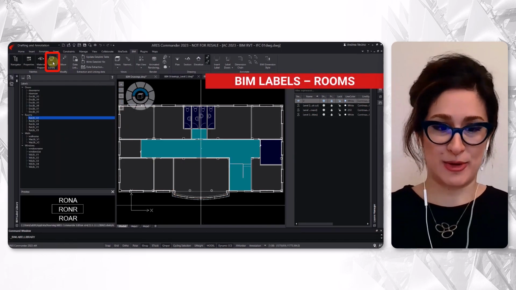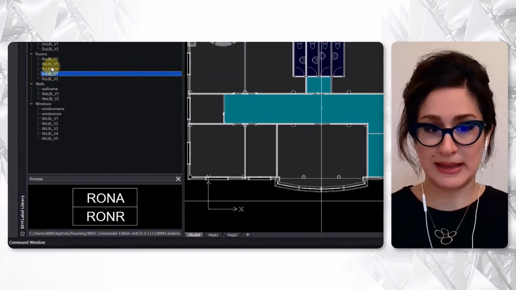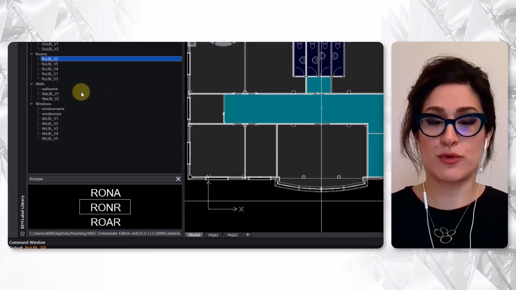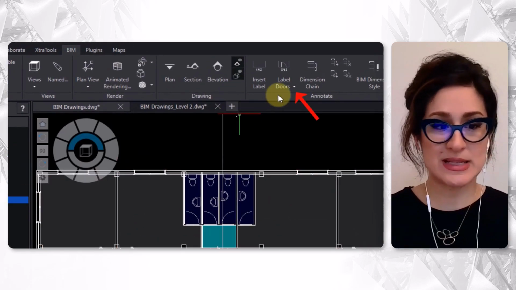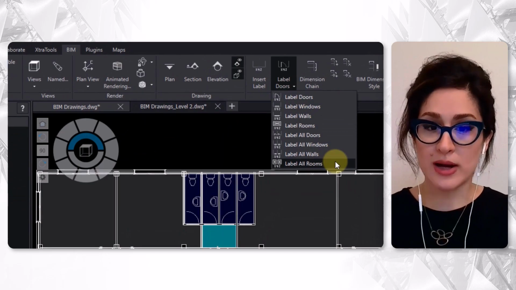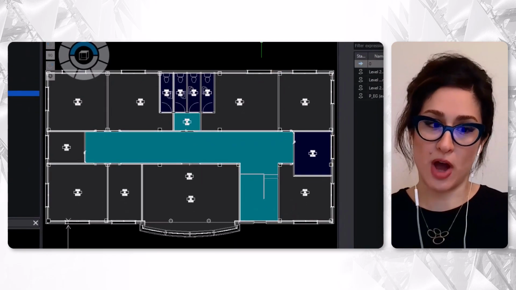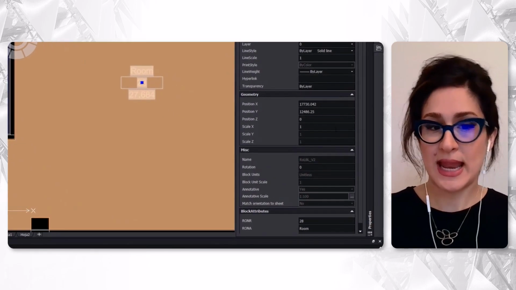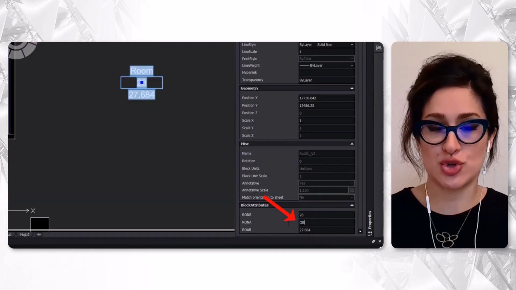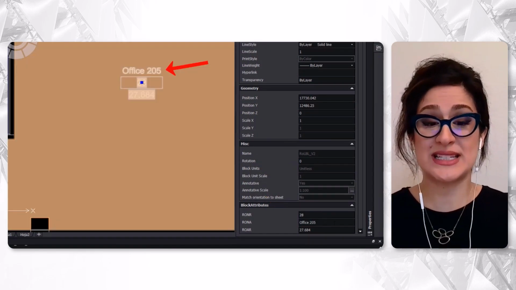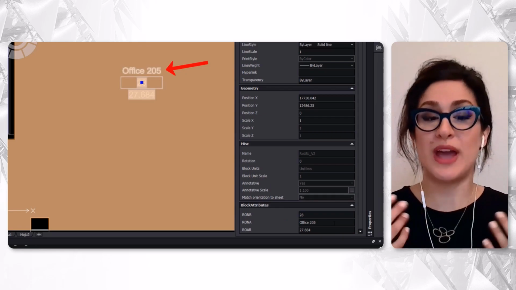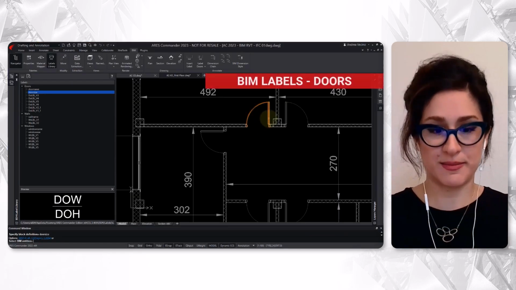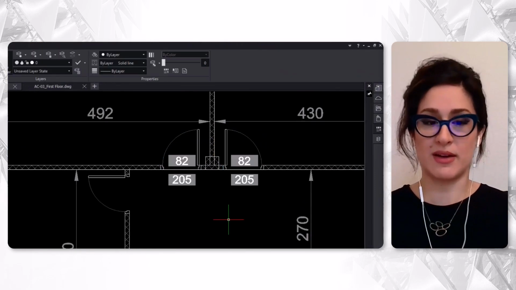Next, let's continue with labels. The labels library contains some ready-made labels, and you can add some more yourself. BIM labels can be used for doors, windows, walls, as well as rooms and spaces. And these labels are basically blocks with attributes reading the BIM properties of objects. Using the selected room label, we can, for example, insert the name, number, and areas of each room. Just like previously explained for the BIM dimensions, the content of these BIM labels will also be updated if a new version of the BIM file is loaded, which is fascinating. So all updated in a blink of an eye.